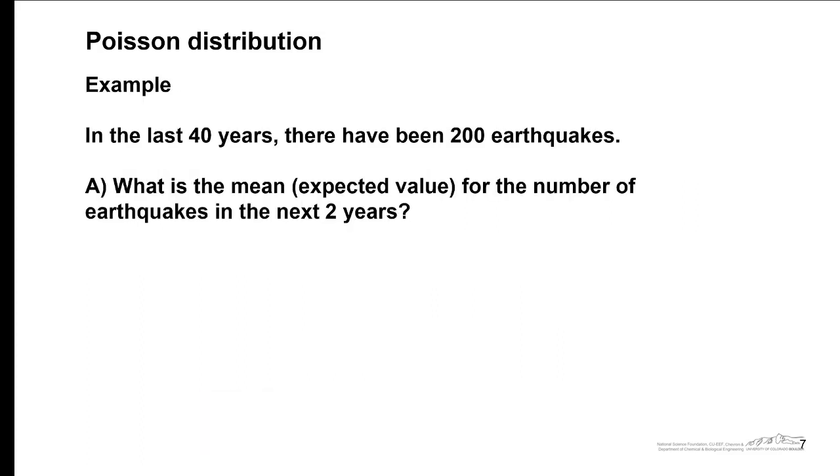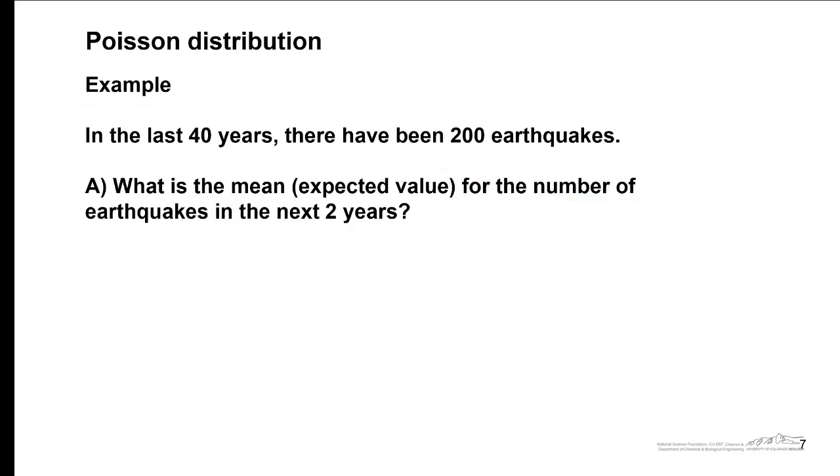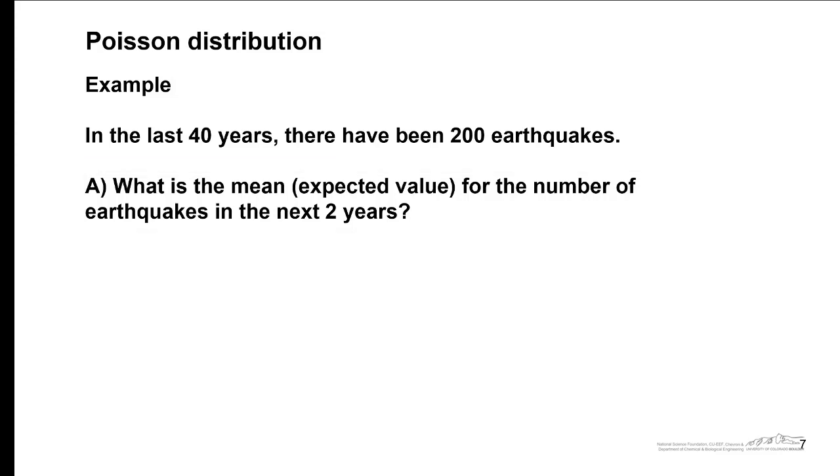Based upon historical data, we know that in the last 40 years, there have been 200 earthquakes. The first part of this is what is the mean or the expected value for the number of earthquakes in the next 2 years? Well, to determine this, we can determine a lambda. Lambda is the background rate of occurrence, and this is we have 200 earthquakes in 40 years. So lambda is going to be 5 earthquakes per year. Now this is not the mean. The expected value or the mean also depends upon t and our time interval.